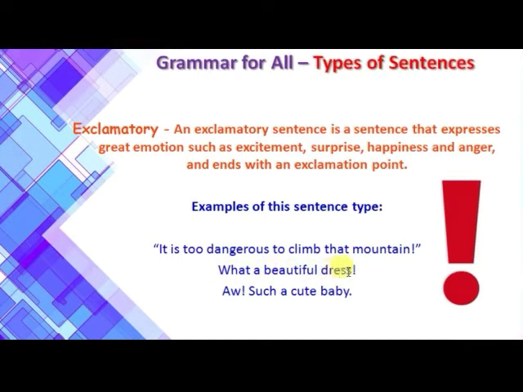What a beautiful dress. Oh, such a cute baby. All these end with an exclamation mark or may have an exclamation mark in between somewhere. They express some kind of emotion. Maybe you are happy, maybe you are excited or surprised, or you are very angry. So all the sentences which either begin or end with an exclamation mark are known as exclamatory sentences. Let us see the next one.